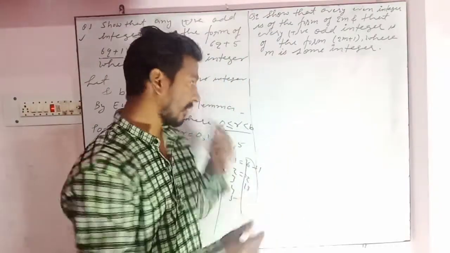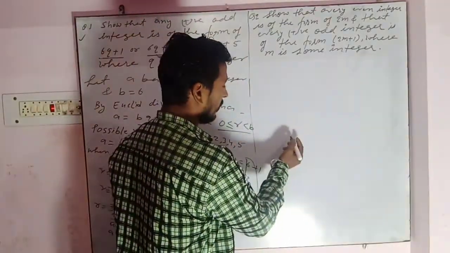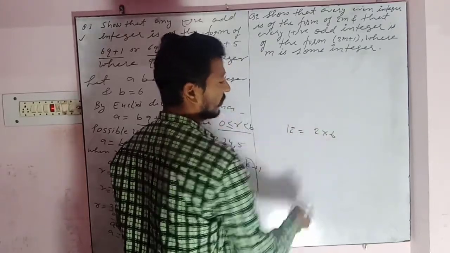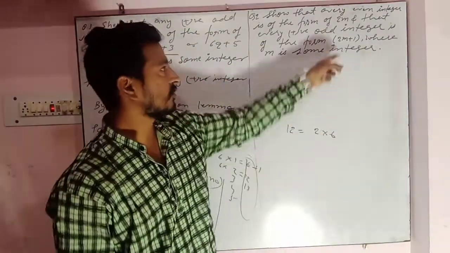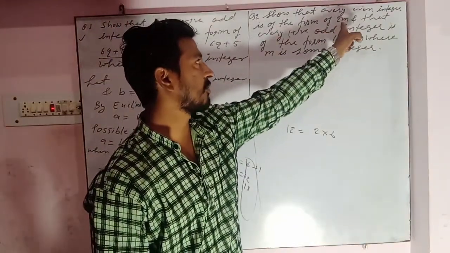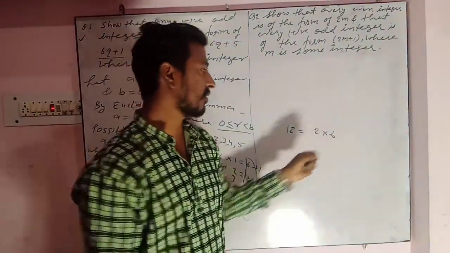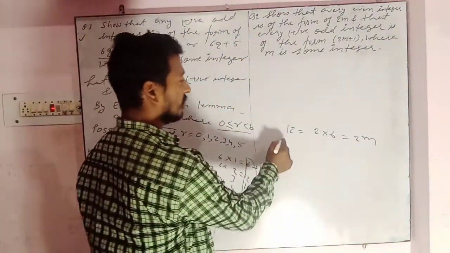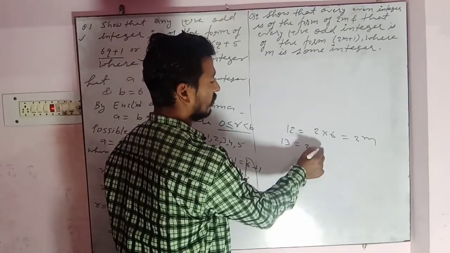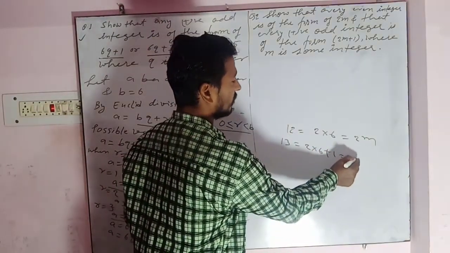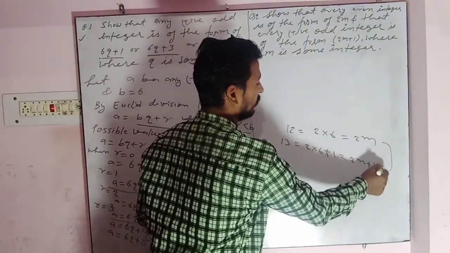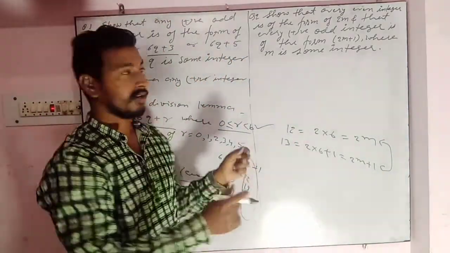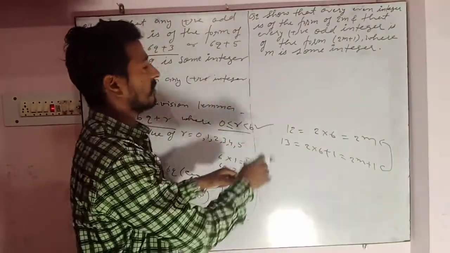So let's suppose you have one even number like 12. Now can we write 2 into 6? Why have we taken 2 here? Because we have to express this in 2m, which means 2 becomes the divisor. So 2 into 6 means 2m where m is equal to 6. And if you take 13, then you can write 2 into 6 plus 1, which means 2m plus 1. So this we have to prove, but we cannot write it directly. So how can we prove this?